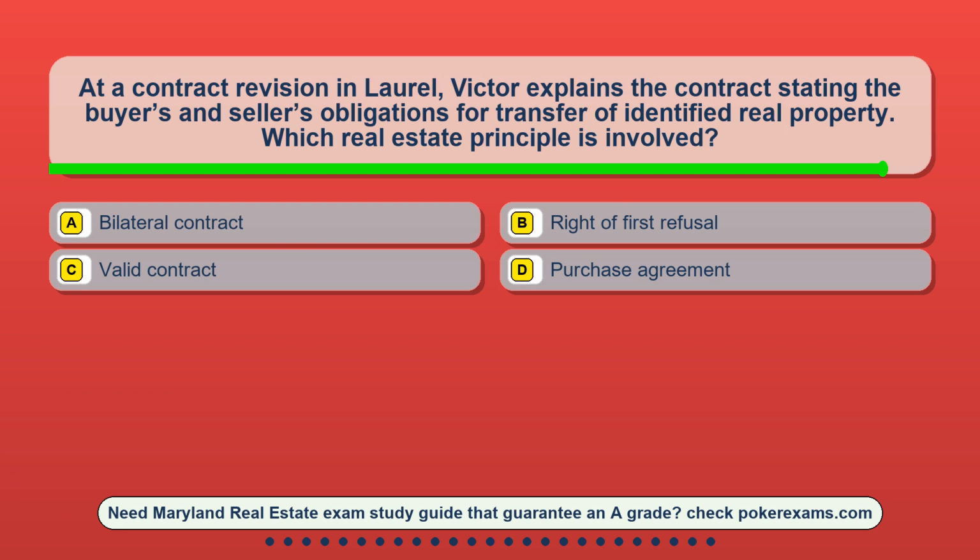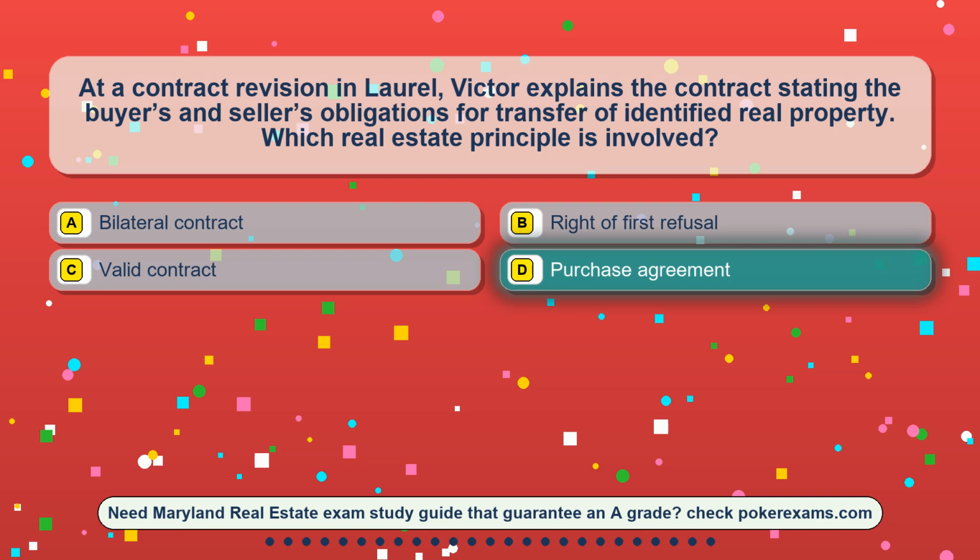Question 17. At a contract revision in Laurel, Victor explains the contract stating the buyer's and seller's obligations for transfer of identified real property. Which real estate principle is involved? Option A, bilateral contract. Option B, right of first refusal. Option C, valid contract. Option D, purchase agreement.